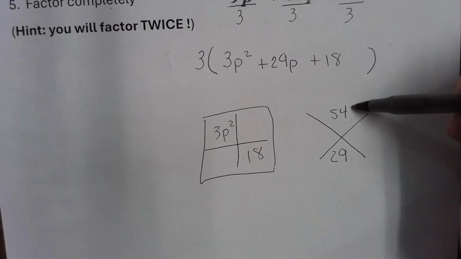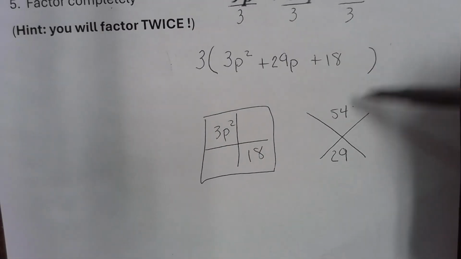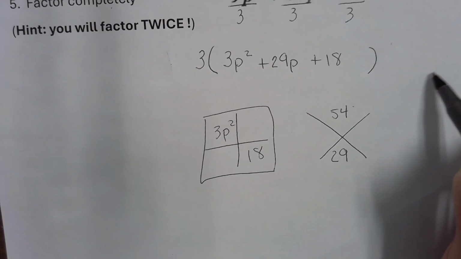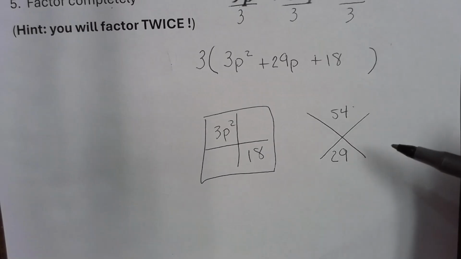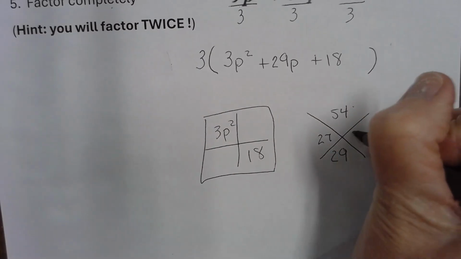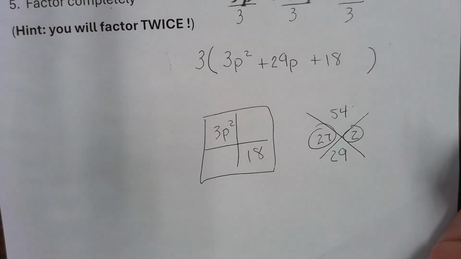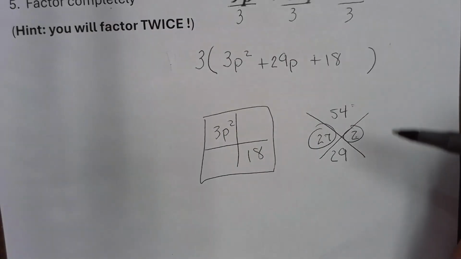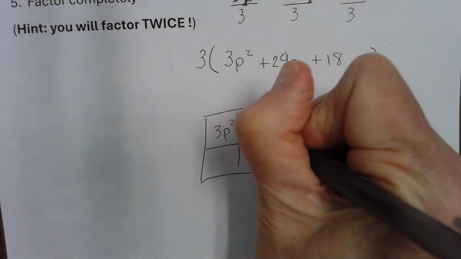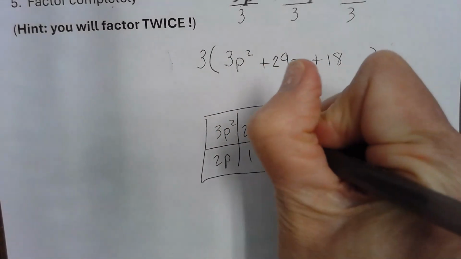So y'all, what I did was I reminded you that you can go to y equals in the calculator, put 54 divided by x, and go to the table. I scrolled till I found my magic numbers. My magic numbers are 27 and 2. When I multiply, I get 54. When I add, I get 29. My magic numbers are 27 and 2, and I need p's in those boxes.